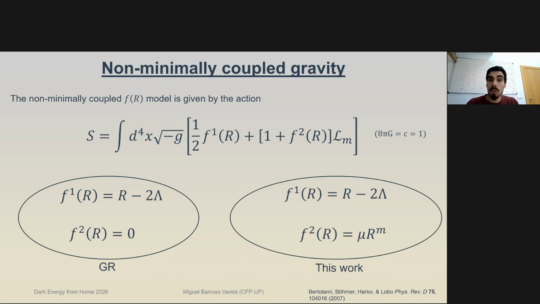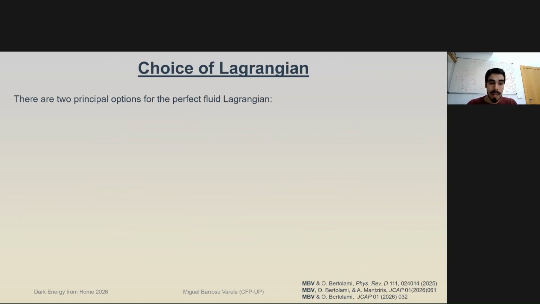Our model is going to have the minimal part exactly the same, so we still have a cosmological constant in there, but we have a non-minimal part that is a power law function of the Ricci scalar with a coupling mu and an exponent m that is going to create this dynamical dark energy behavior over the cosmological constant. Because of the Lagrangian showing up multiplied by a function of the Ricci scalar, it means that it will show up explicitly in both the field equations and the conservation equations. That does not happen in GR, where only its variation shows up.